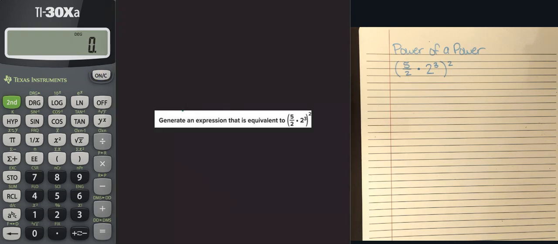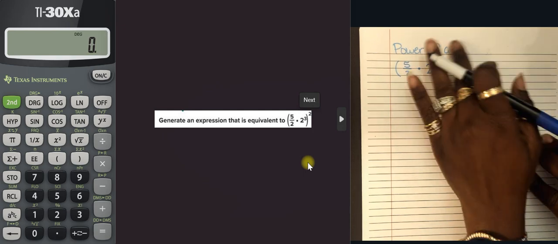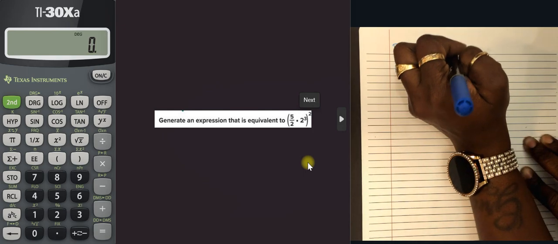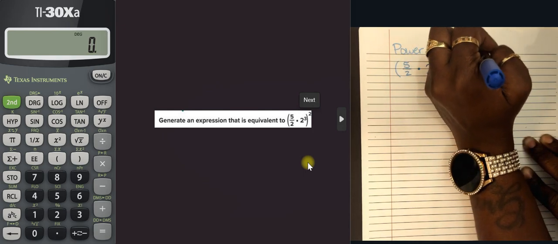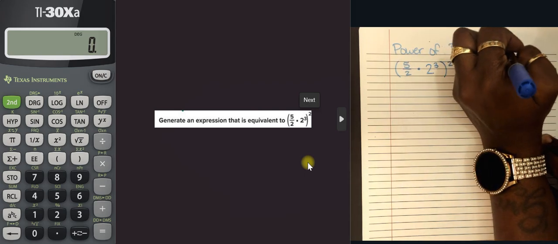All right, so we have another problem where we are going to generate an expression that is equivalent to 5 halves times 2 to the power of 3, to the second power. So we have a couple properties that we're going to use within here. So this one is actually going to be a power of a product property, and we're going to talk about that. So power of a product property.